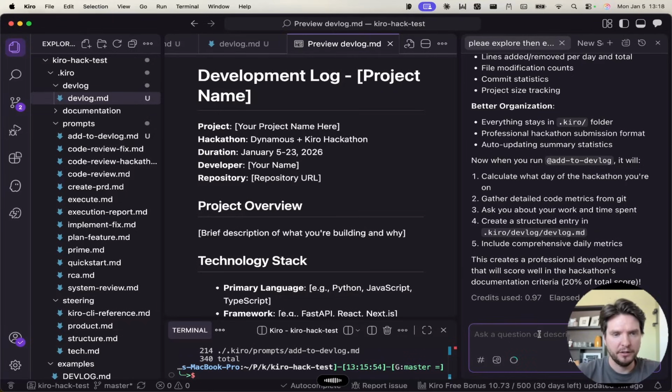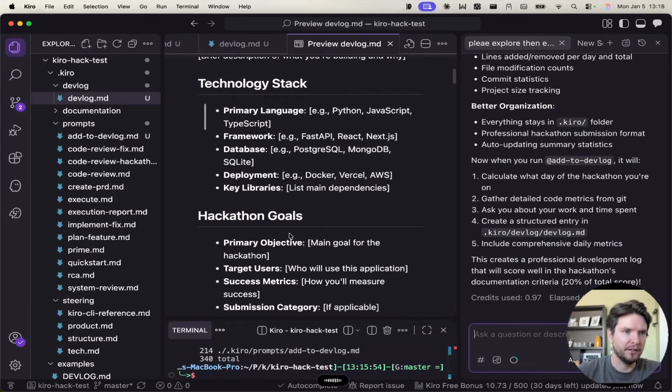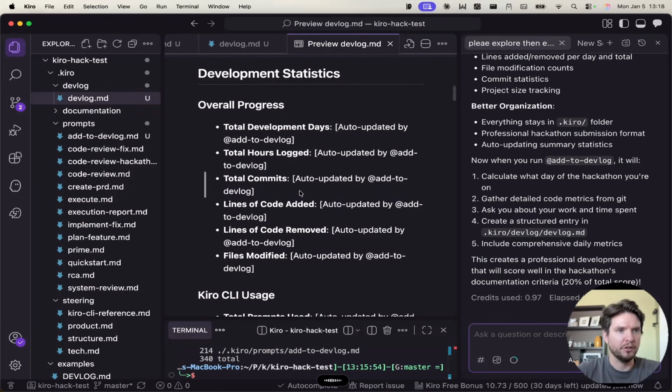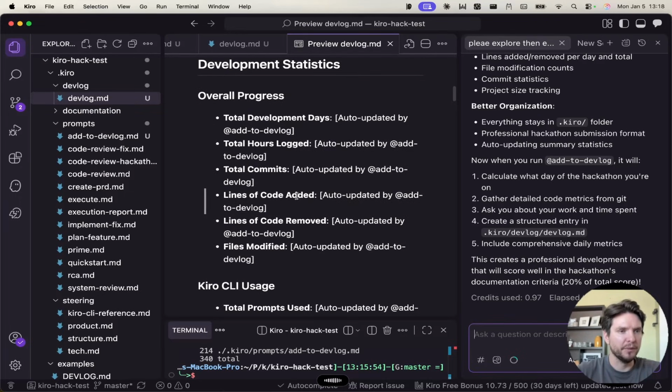There are a couple of issues here. First of all, there are some issues with the git commands in the beginning, as you can see. And there's also no updates to the metadata in the devlog. I'm not sure if that's maybe intentional, but it would be nice at least if some of the metadata was filled in, at least what we would know at this point, like overall progress, for example, where we could easily just add the day, the development day, for example, total hours, total commits, and so on.